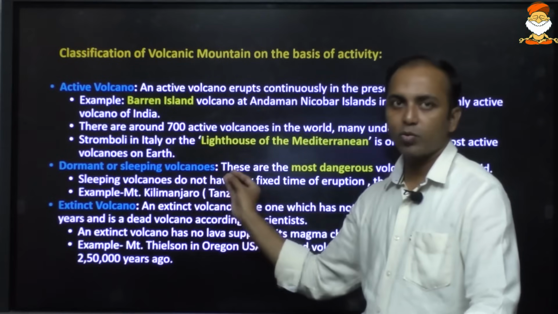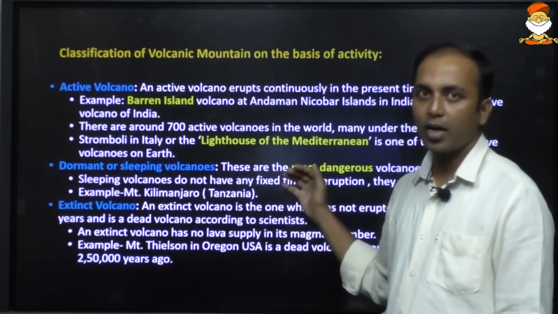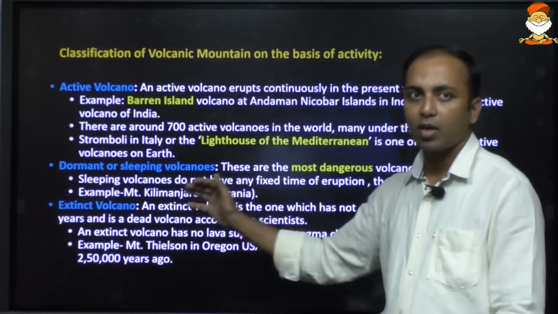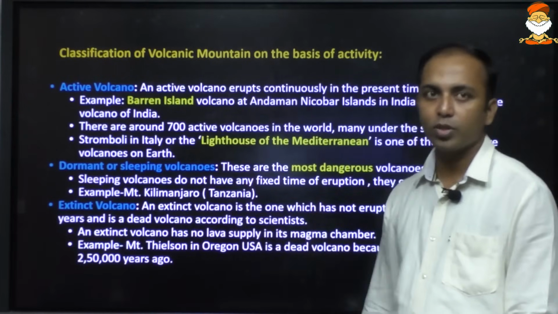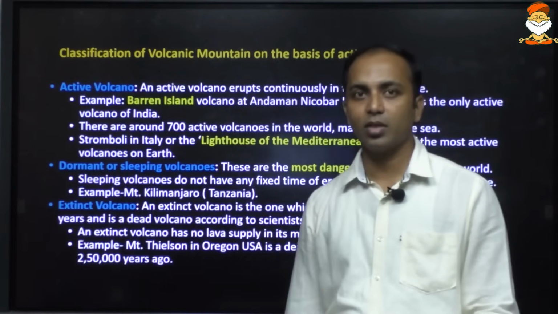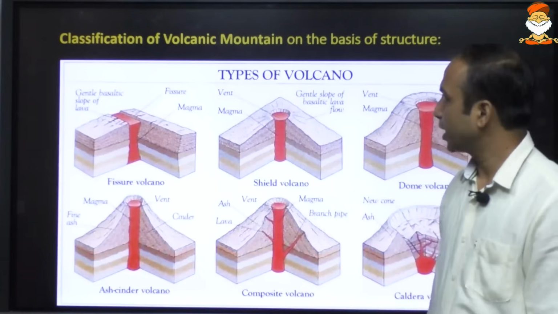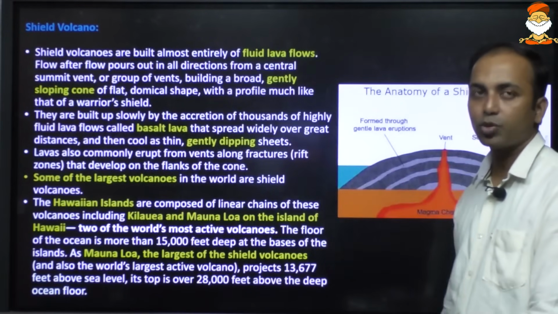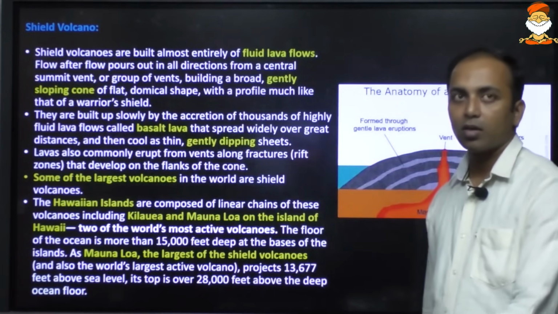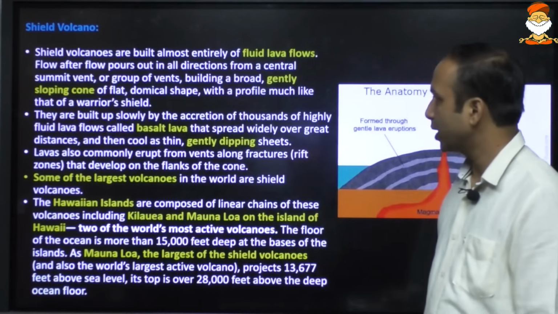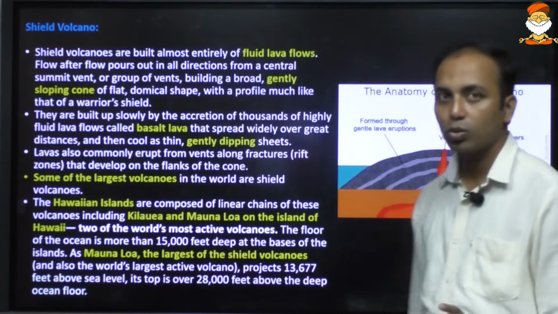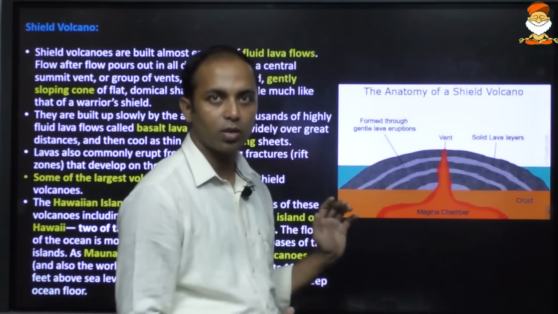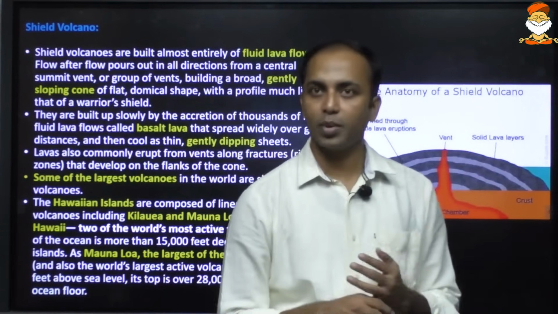There are some volcanic mountains which are dormant or sleeping, and anytime in future they may explode. They're not constantly active. And extinct volcanic mountains are the ones which have not erupted in several years. Volcanic mountains are majorly of three types: shield, composite, and cinder cone. The shield volcanic mountain, as we just saw, is relatively broad but shorter, formed mainly because of basic lava.